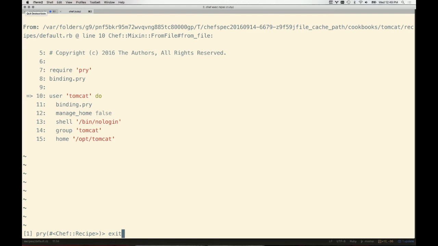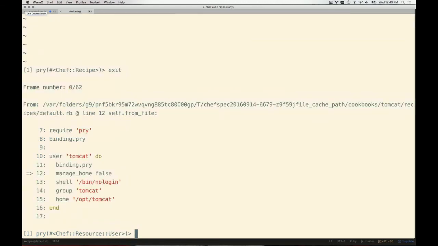It's looking for all those resources. Now I'm going to exit, which is going to send us to our next breakpoint. You'll notice now we are in a different context. On the command line here, you'll see that pry has moved us into a different context. That's because this block, while defined in this initial context, is actually shifted into a completely different context. It's moved into a very specific one, which is related to a user. In that user class, we have very specific methods like manage home, shell, group, and home, and things like that. So there's a lot of different powers in these blocks. We can move them around, and it's something that took me a long time to understand.